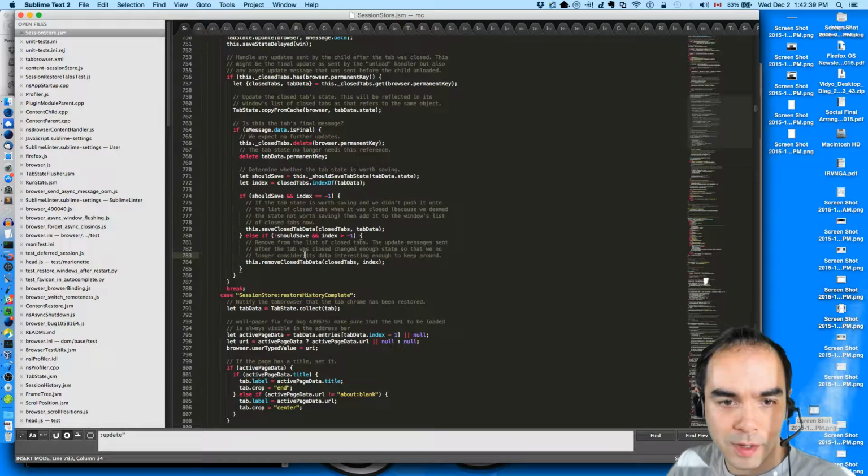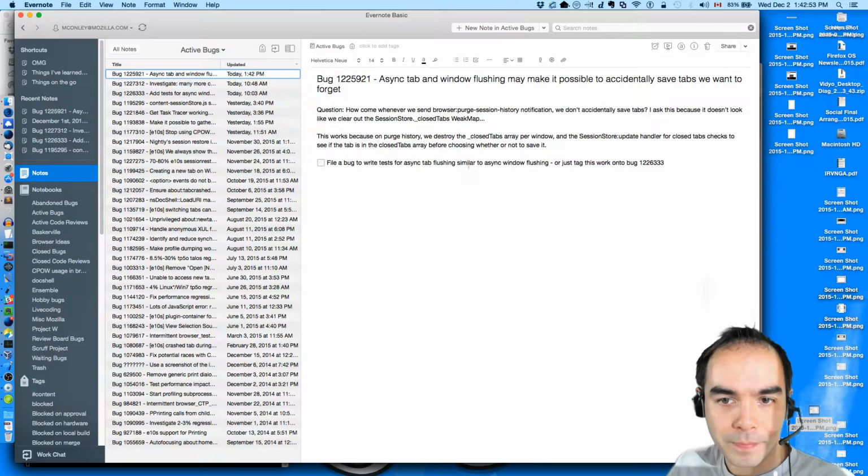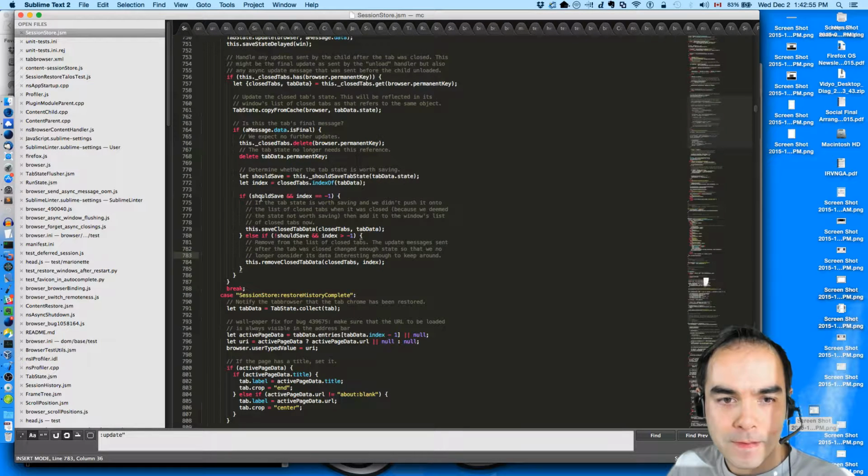If we shouldn't save it and we have it, then we should remove it. So maybe that will work. If we should save and we don't have it, then we save it.